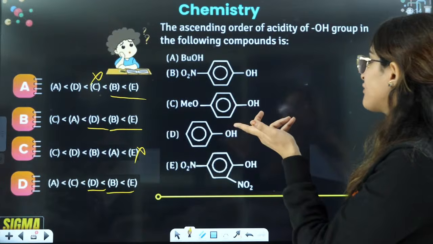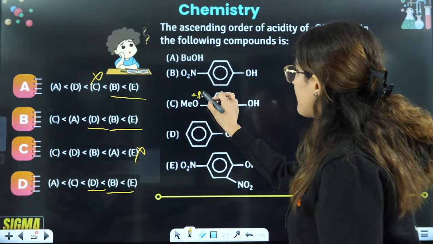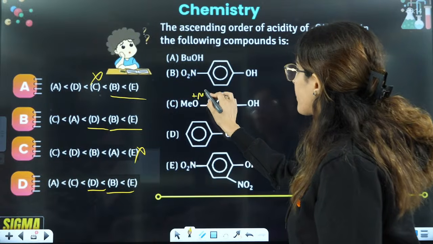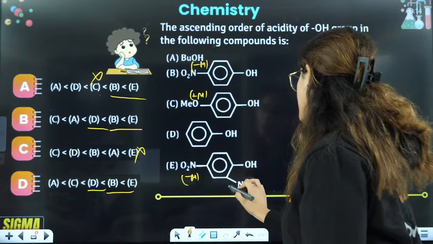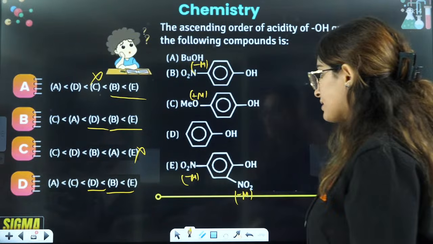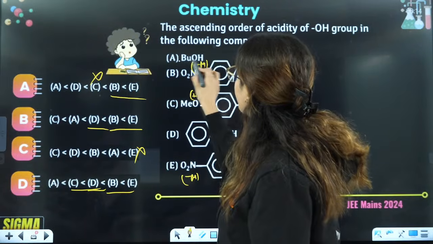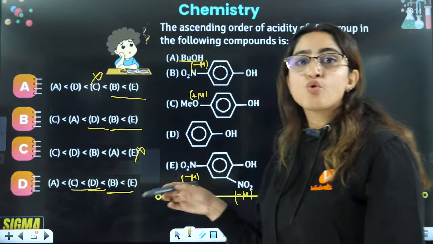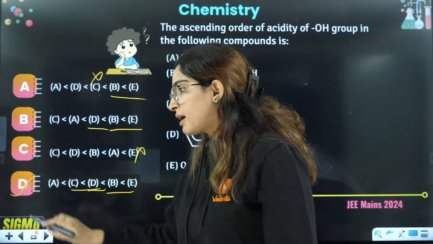After this, you will have C because it is giving the electron, so it is showing plus M effect. This is minus M effect. This is also minus M effect. So after this, you will have C, and last will be BuOH, where there is no resonance. So the answer will be D, the correct answer here.